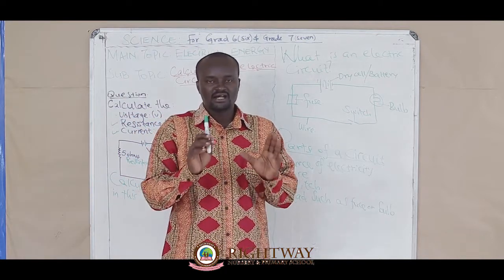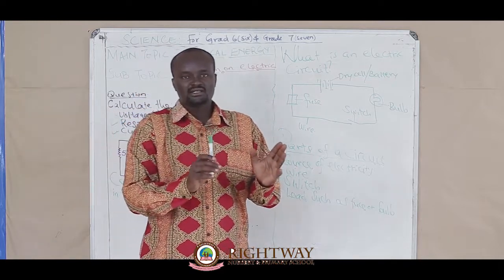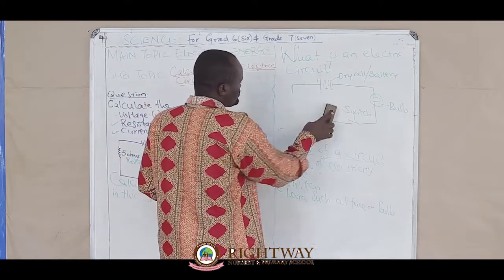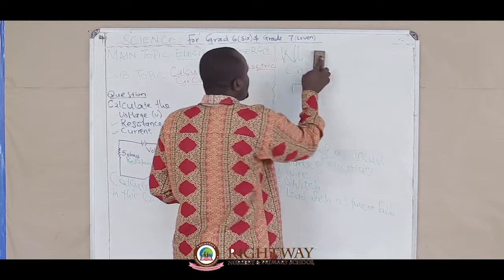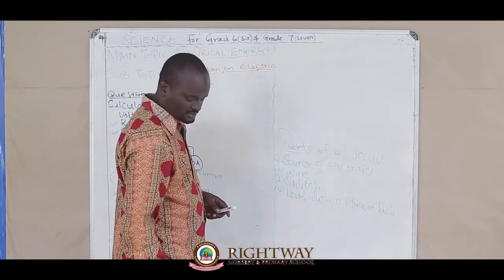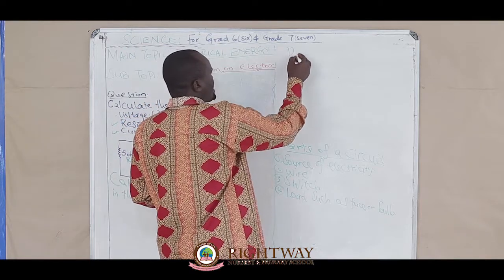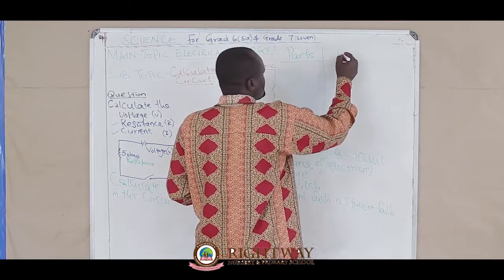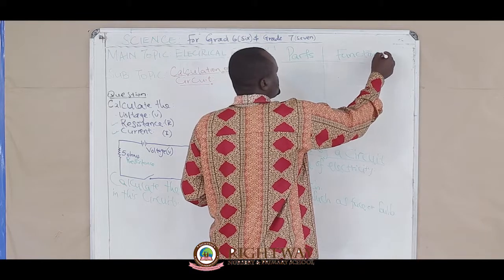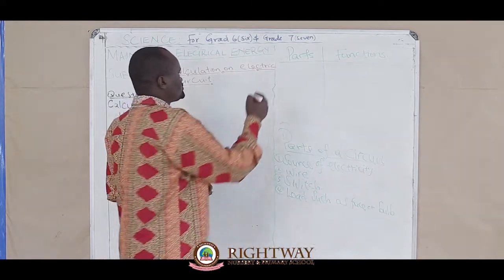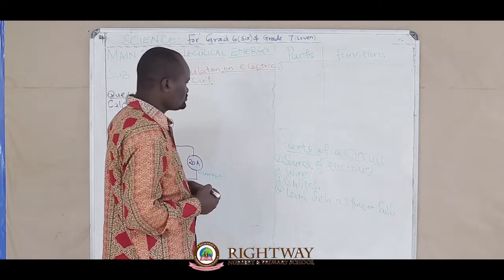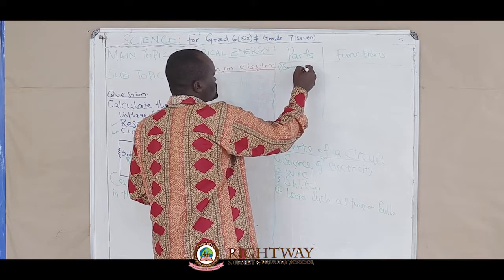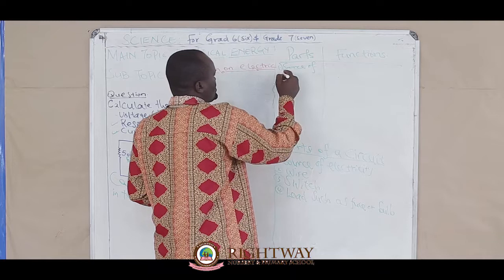But now let us see the parts and their function. The parts of an electric circuit and their function. Here we have the parts and functions. We have 1, source of electricity.